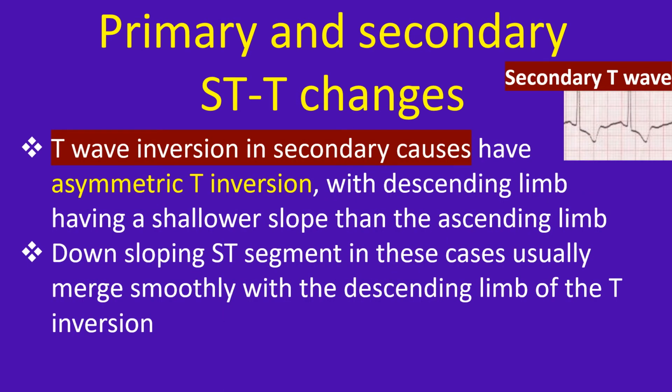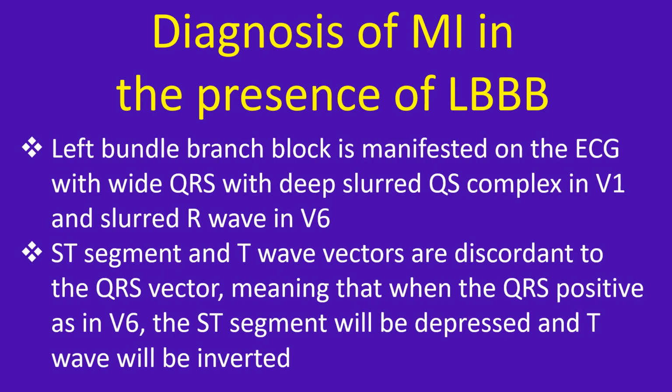T wave inversion in secondary causes have asymmetric T inversion, with descending limb having a shallower slope than the ascending limb. Downsloping ST segment in these cases usually merge smoothly with the descending limb of the T wave inversion. Left bundle branch block is manifested on the ECG with wide QRS, deep slurred QS complexes in V1 and slurred R wave in V6.